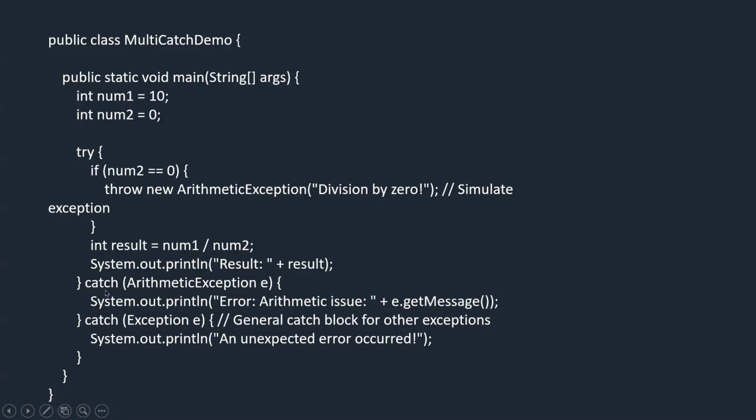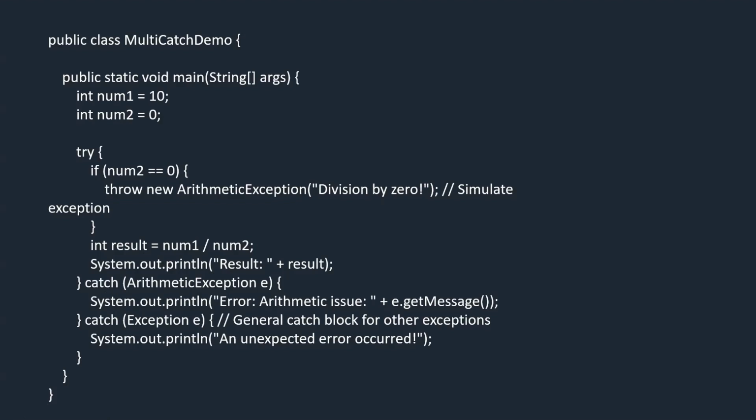Now, the catch block. As we have already discussed, an arithmetic exception is going to happen. So the arithmetic exception error will be shown. And there is another catch block we are using. If there are any other unexpected exceptions that may occur, we can use another catch block for it, mentioning that exception.